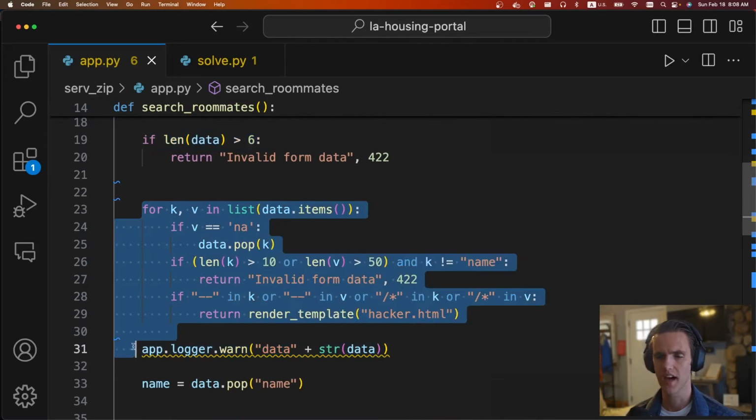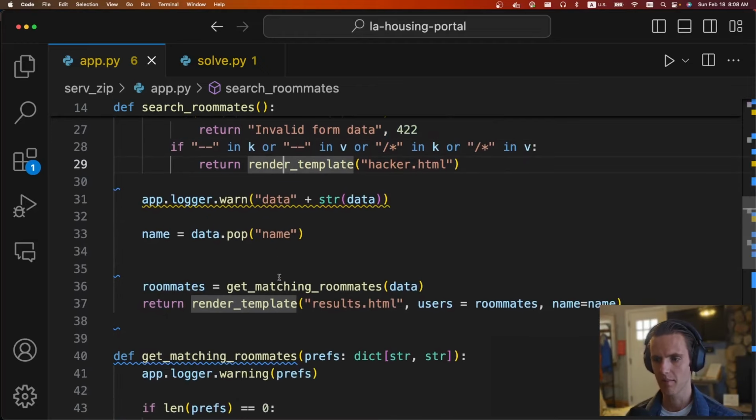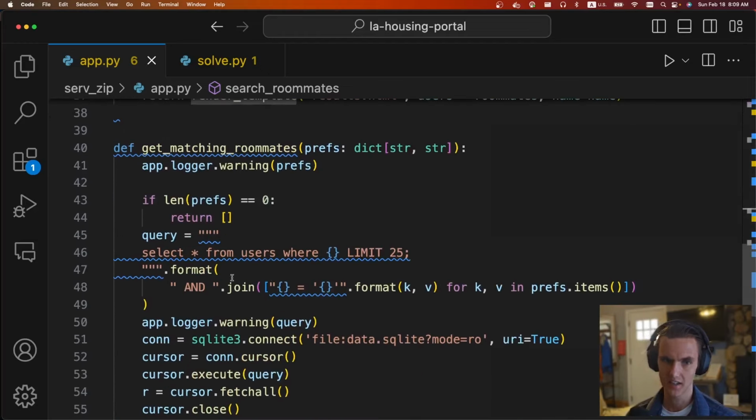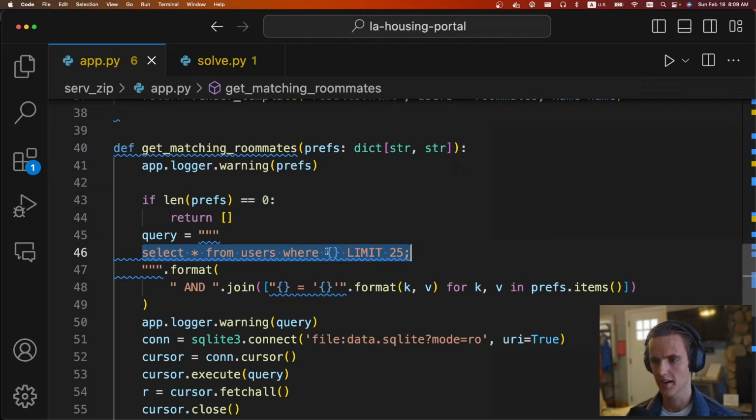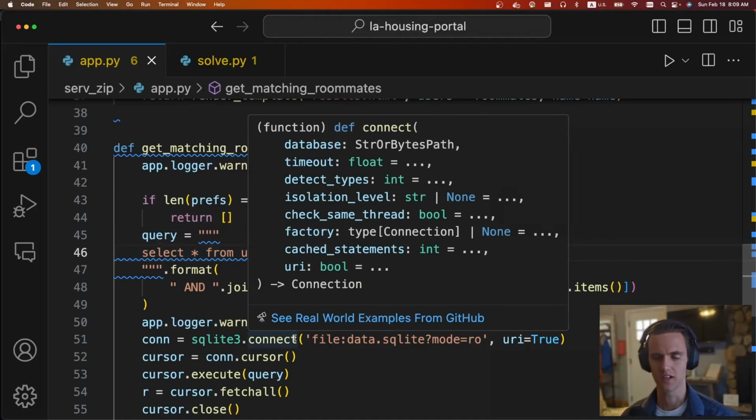It's going to do a little bit of validation, pretty much just some length checks, and make sure there are no comment characters in there. If that passes, it's going to insert that data into the SQL query, which is get matching roommates. For this query, it's going to do select star from users where, and then this is what we get to put in. So we get to select a bunch of key values and it's going to compare them, but there's pretty much no validation done besides a length check.